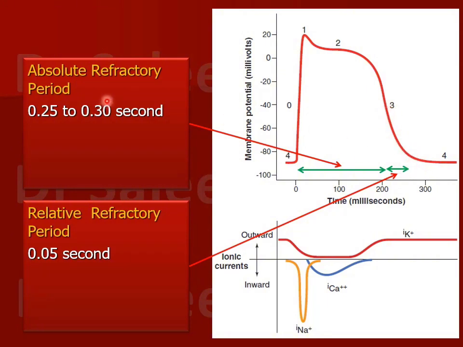So there are two refractive periods. One is the absolute refractive period and the other is the relative refractive period. The absolute refractive period includes phase 0, 1, 2 and the first half of phase 3, while the relative refractive period includes the second half of phase 3, which is very small, 0.05 second in the cardiac muscle fibers.